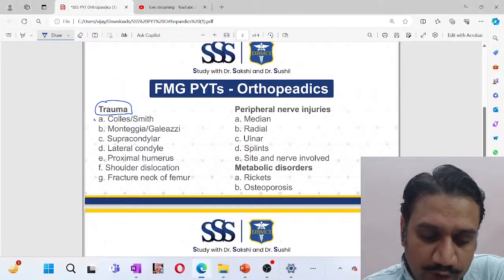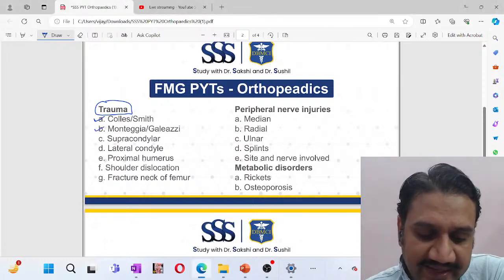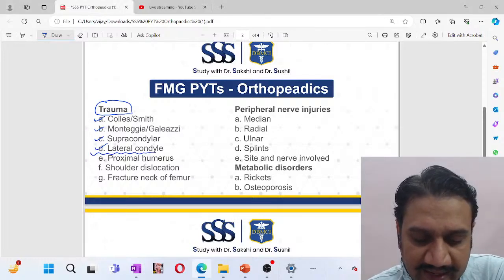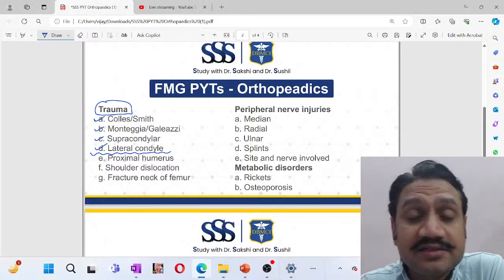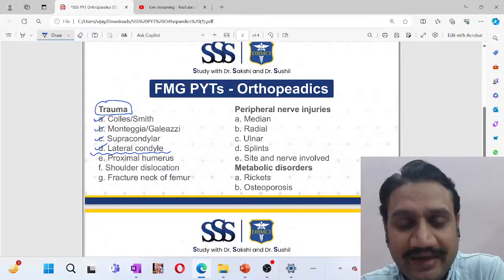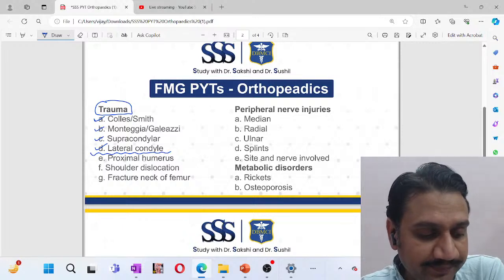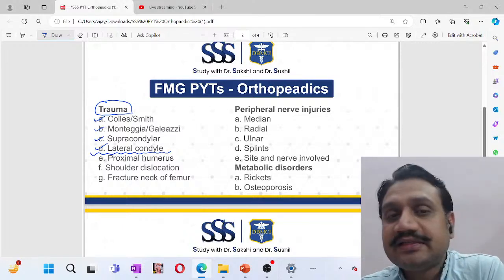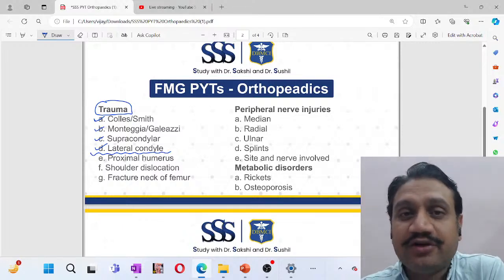So we can start up with the Colles and Smith. We can go to the Monteggia and Galeazzi. We can talk about supracondylar, lateral condyle. So these are four injuries which I want to take up today, and they are actually very interesting and very important as well, right? So let me show you all of them, and let's see how the questions are asked in your FMG examination.